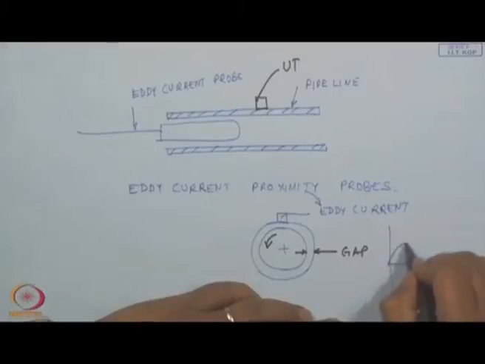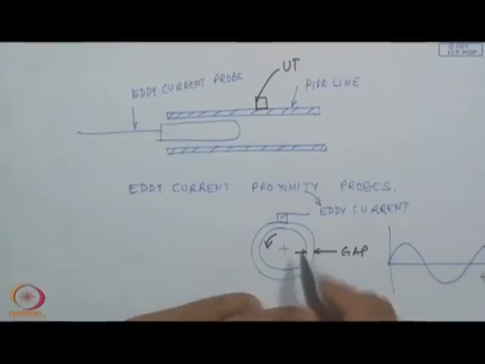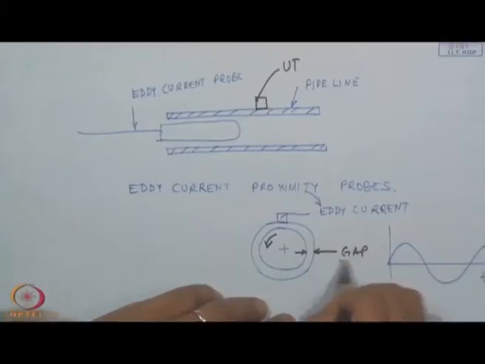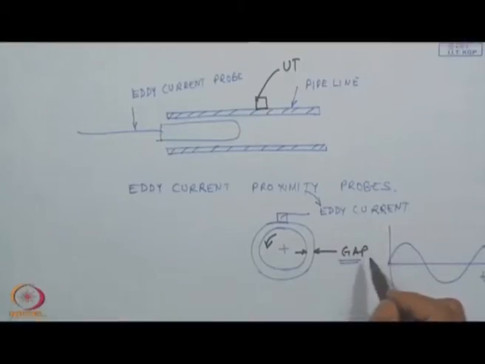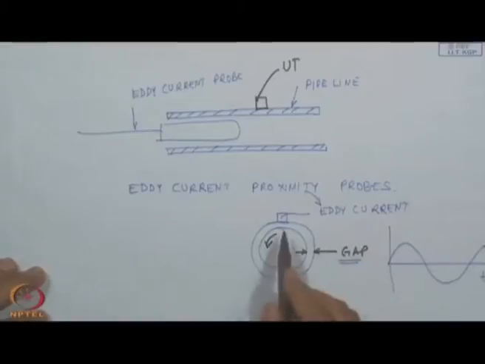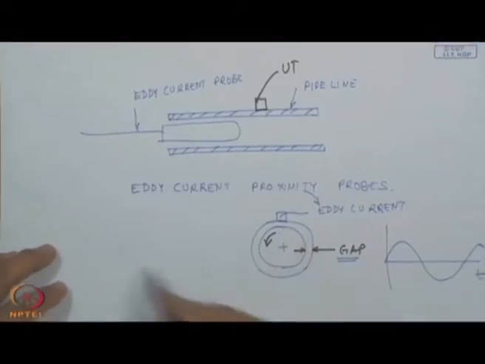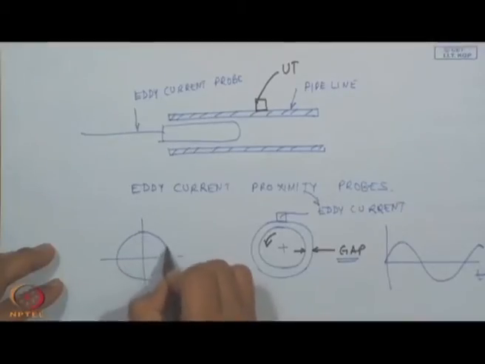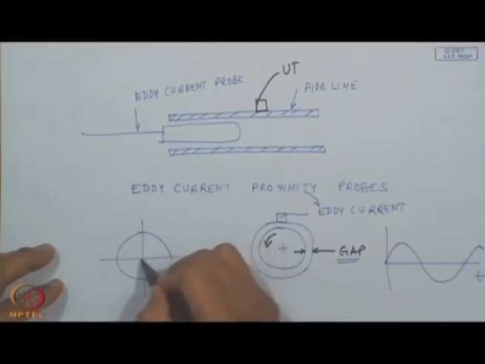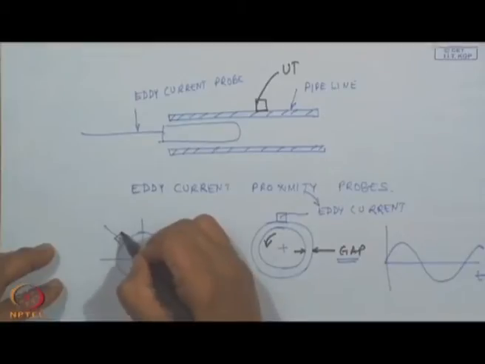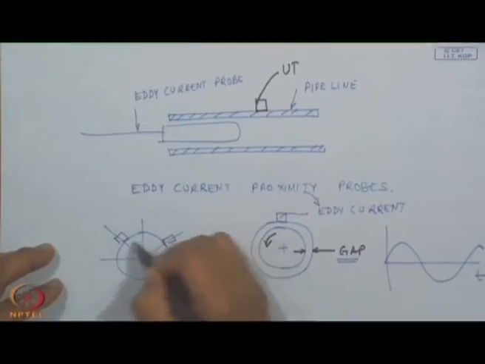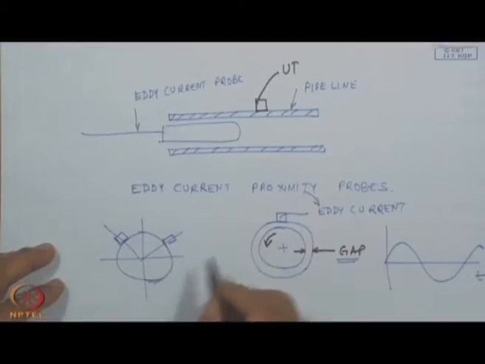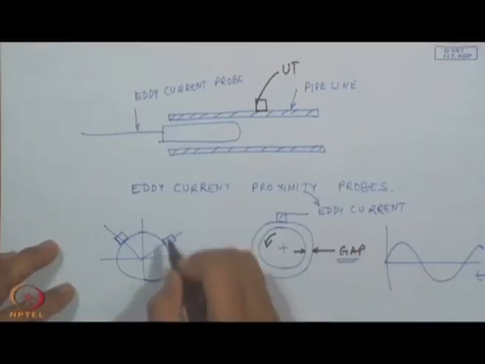If it is a sinusoid, it will be essentially sinusoidal with rotation. So, this kind of displacements can be measured by eddy current proximity probes, and in fact, some of these eddy current proximity probes are permanently mounted on turbines at an angle of 45 degrees, two such probes, and you can use them to plot what is known as the orbits.